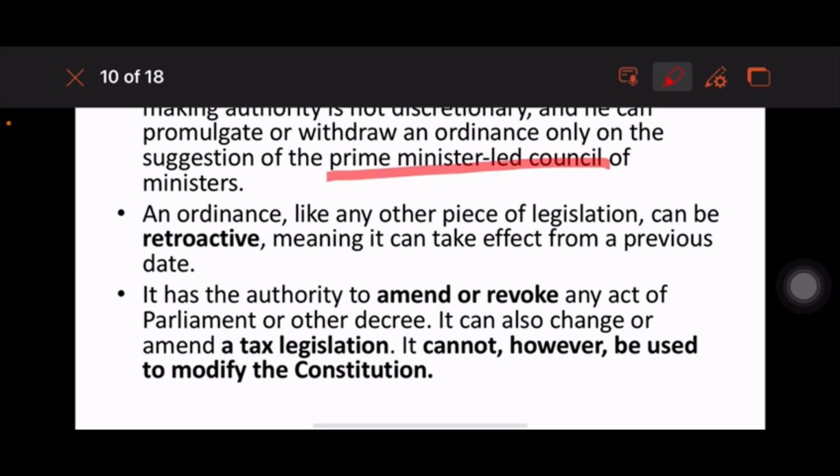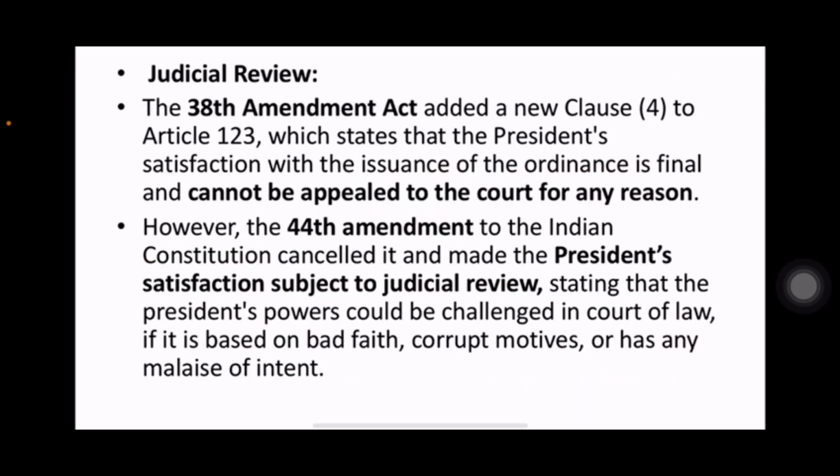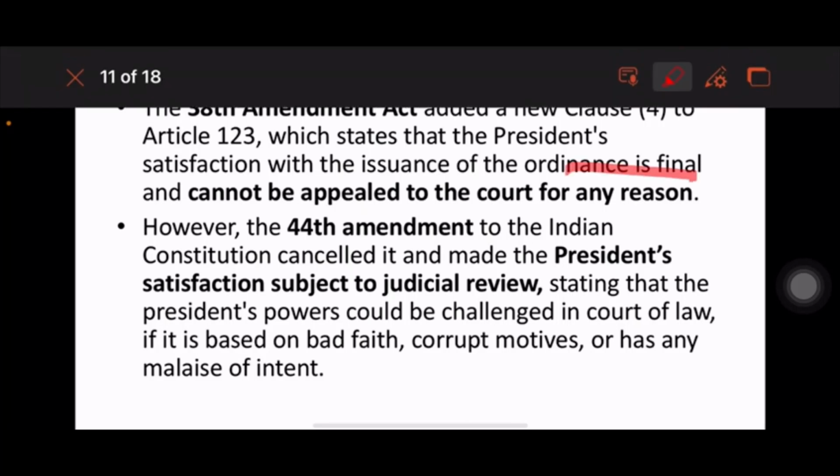An ordinance can be retroactive, meaning it can also take effect from a previous date. It has the authority to amend or revoke any act of Parliament. However, it cannot be used to modify the constitution. The 38th Amendment Act said that the President's satisfaction with the issue of an ordinance is final and no court has any role in that. However, that was repealed by the 44th Amendment Act, which means the President's satisfaction is not final, and is subject to judicial review.